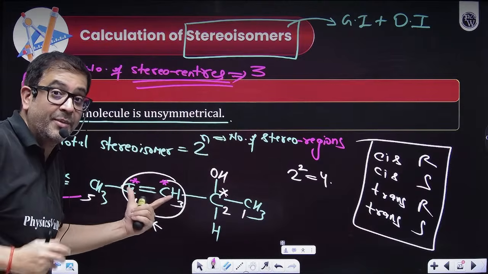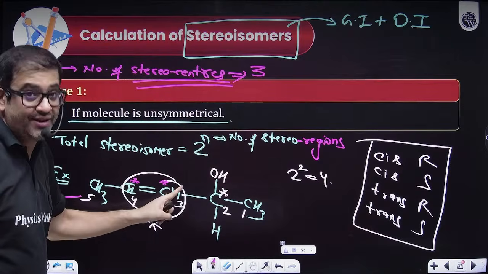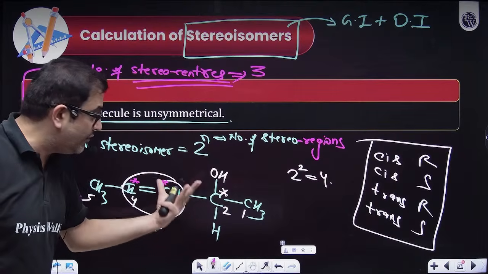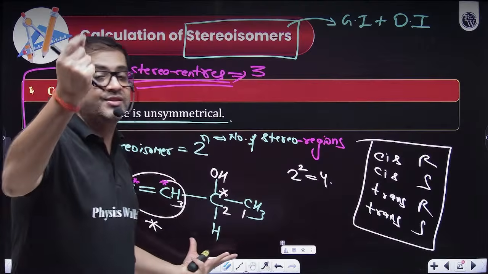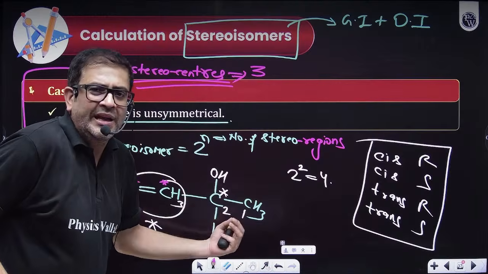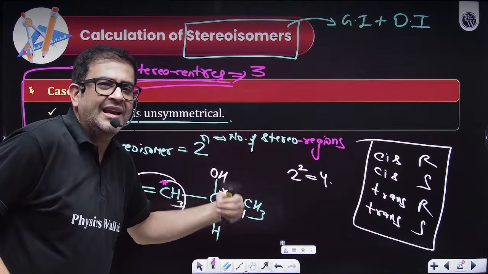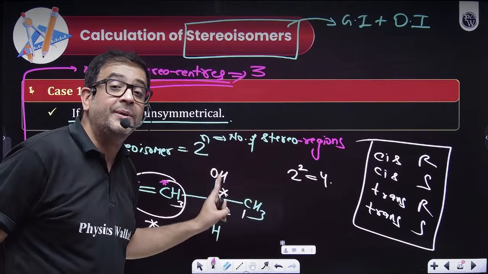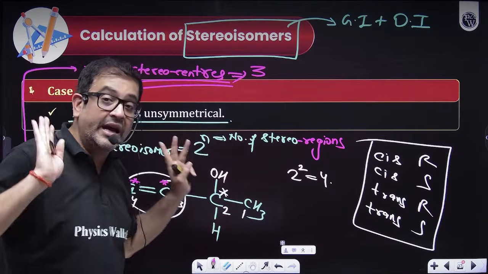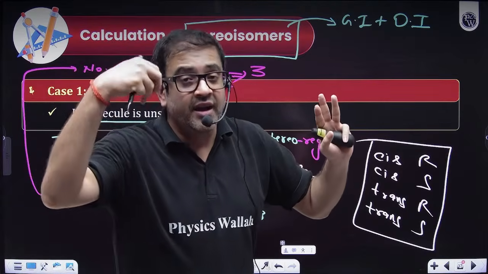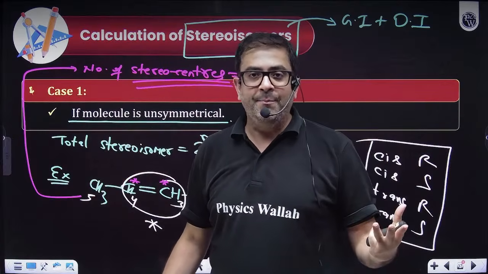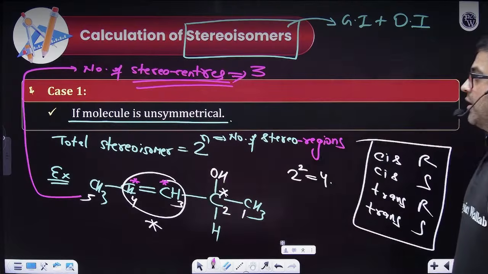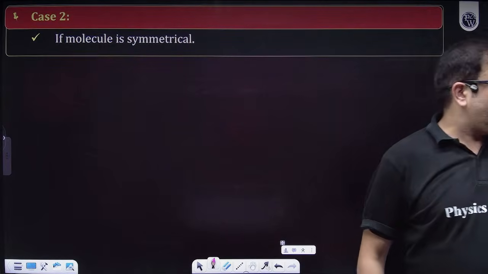Both this geometrical stereo region has two centers. But yes, once you are going to calculate the number of isomers, obviously the complete region should be considered one, and obviously the optical region is a chiral carbon, that is an optical region also. So this is one stereo center also, and this is an optical region also, because the center is itself capable of creating dextro and levo forms of a compound. So I hope everybody is clear what I mean by this theory. Now, case 2. I hope everybody is clear, guys.